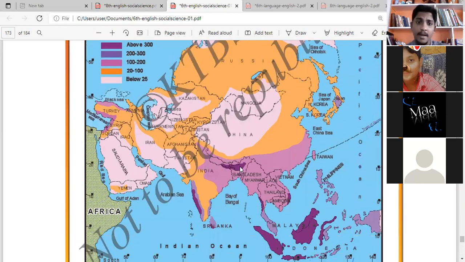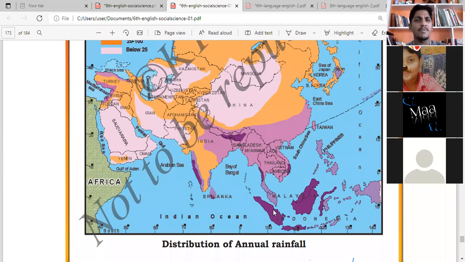So you see here, all the places with purple color will always have too much rain. There will be heavy rain always. This place is India, Western Ghats, Karnataka, some parts, and Meghalaya. Here Thailand, some parts, and all the Indonesian islands. This place will always be raining. We get heavy rainfall from these places.